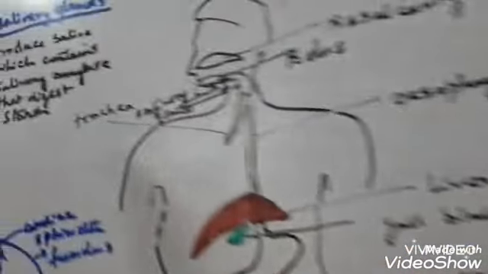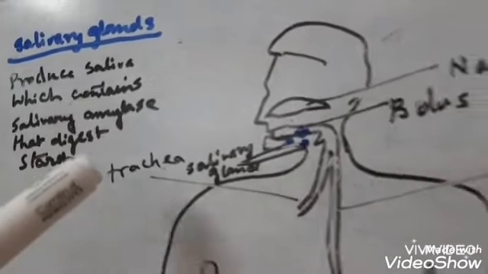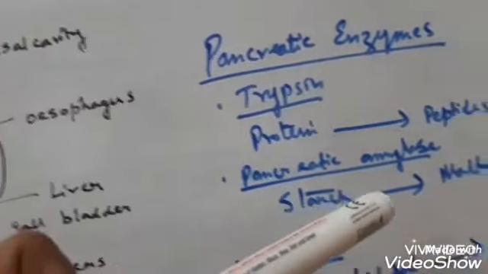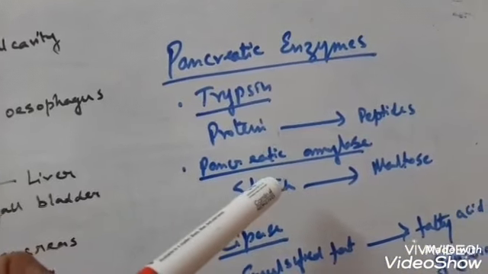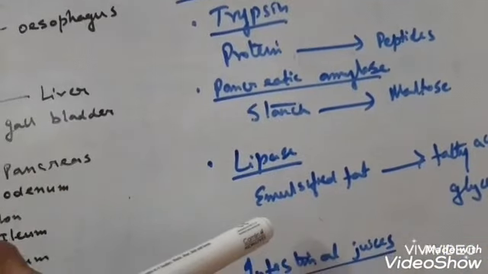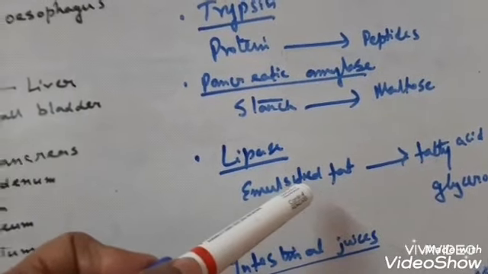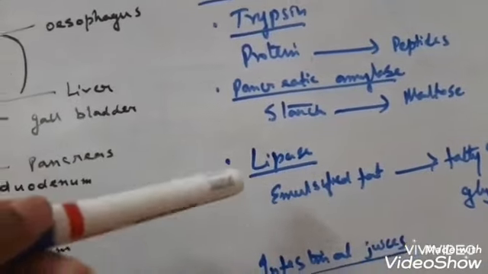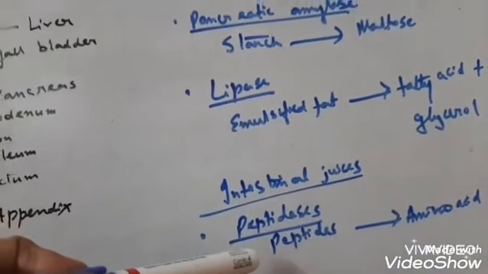Whatever starch was not converted in the mouth by the salivary enzyme, the ptyalin, now converts into maltose. Next comes lipase. Lipase emulsifies fat, that is, it breaks the fat droplets, the micelles, into fatty acid and glycerol.